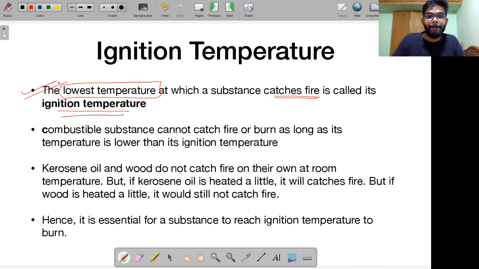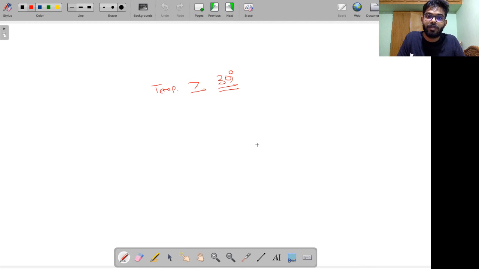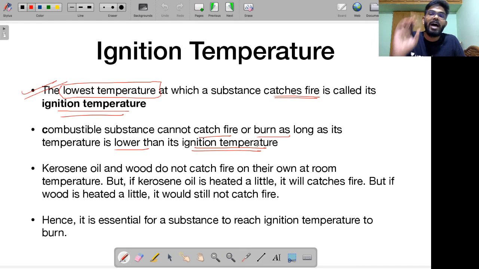Alright. Combustible substance cannot catch fire or burn as long as its temperature is lower than its ignition temperature. You have a fuel. For example, I'll put petrol in front of you right now. It will not suddenly catch fire. Why? Because the ignition temperature is higher than the room temperature. So that means if I have a fuel in front of you, it might just not catch fire. Why? Because it needs to achieve its ignition temperature, right?